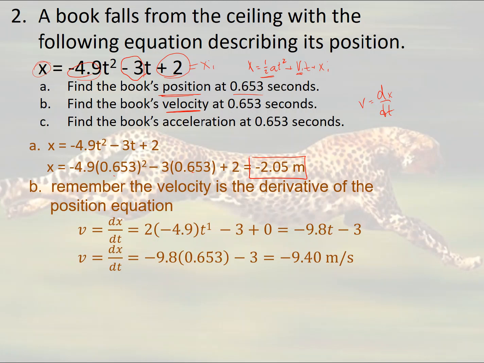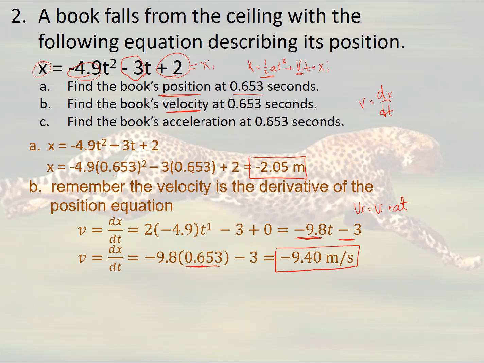Now notice that this follows the equation VF equals VI plus AT, right? So the A is the -9.8, which we talked about up here, and the VI is the -3, which we also talked about up there. And then if we want to find it at a specific time, we can plug the time in and solve for what that is. So it's going to have a velocity of negative 9.4 meters per second at 0.63 seconds.